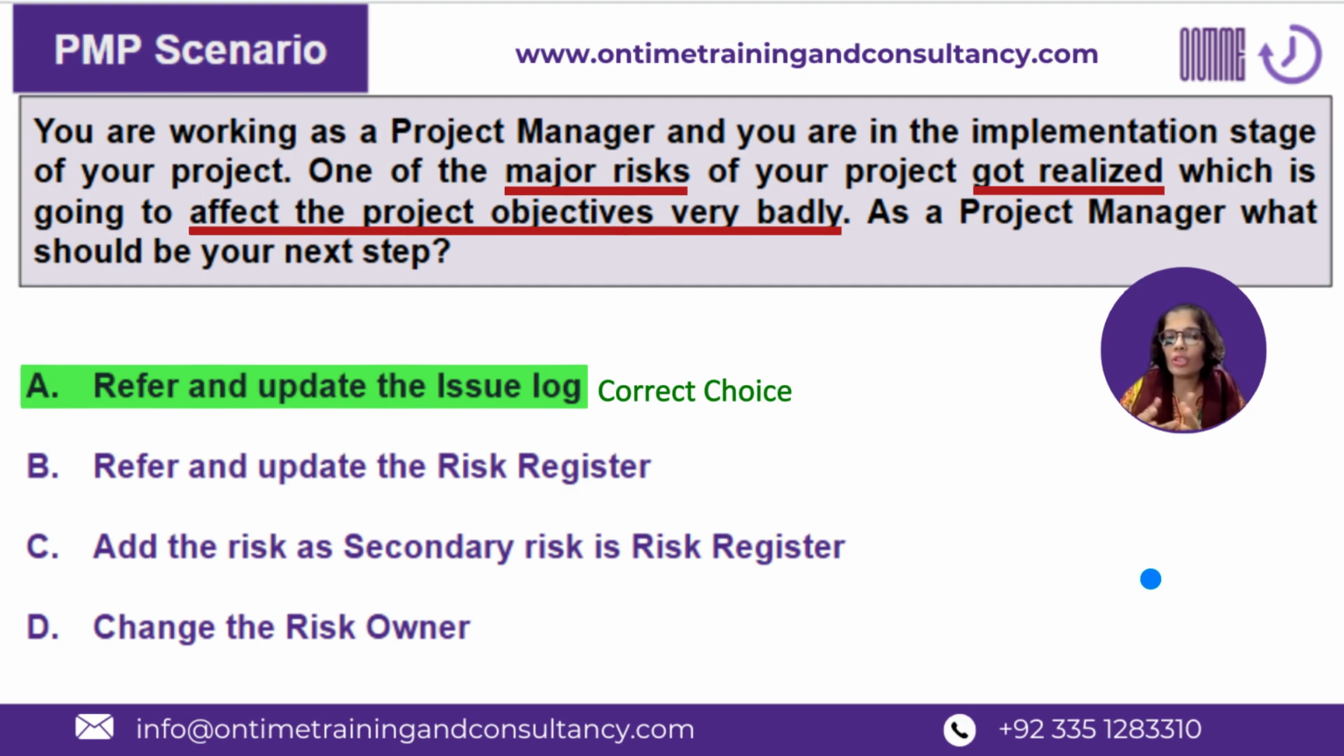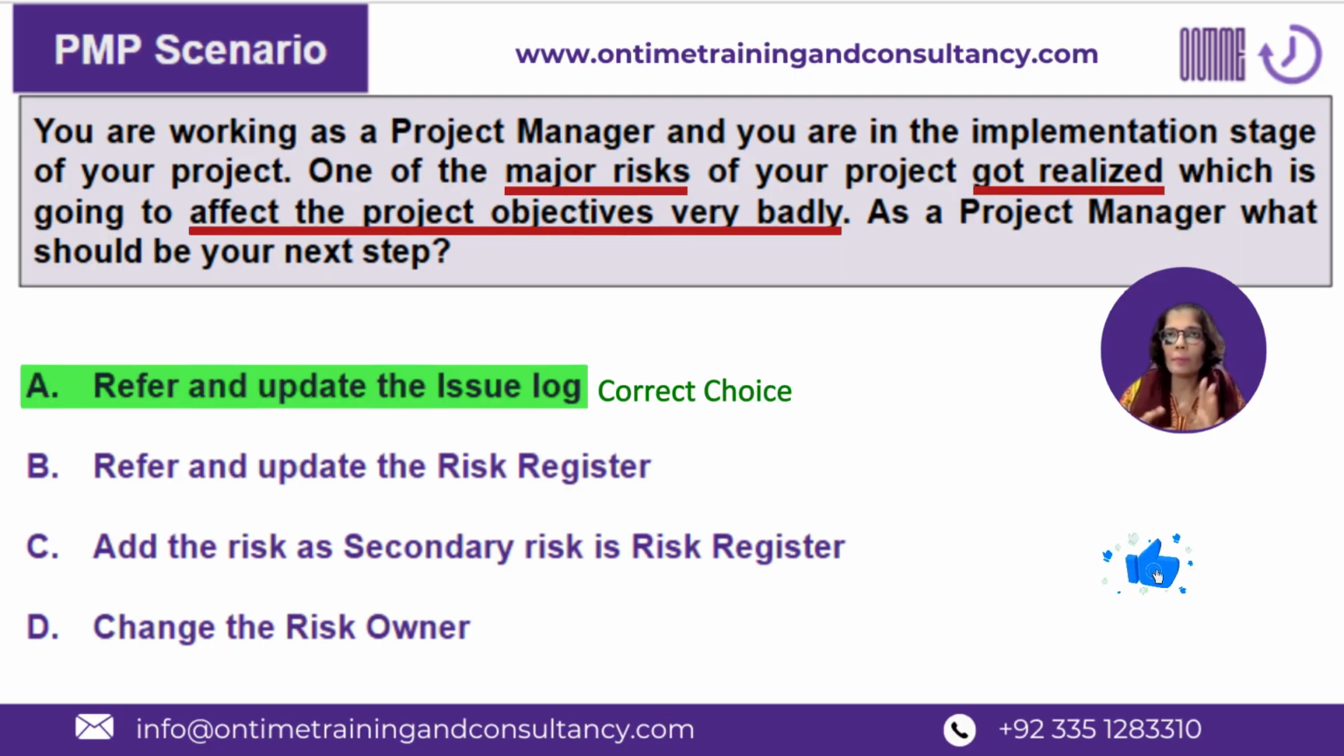Now, the question is asking, as a project manager, what should be your next step? So first, even without seeing the answer choices, we need to answer ourselves: when a risk, which maybe is identified or maybe is not identified, directly comes to you as an issue, which we term as unknown unknown. Whatever the case is, be it an identified risk or an unidentified risk, in both cases, if it has got realized, it is an issue, right? And what should be your next step when an issue comes to you?